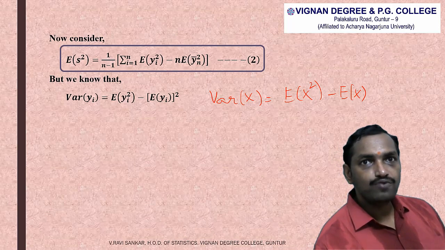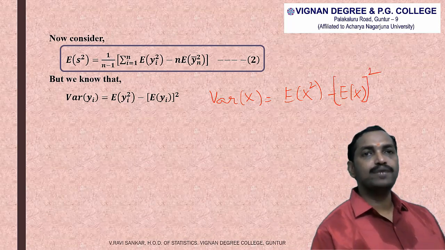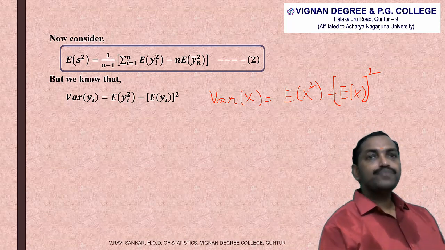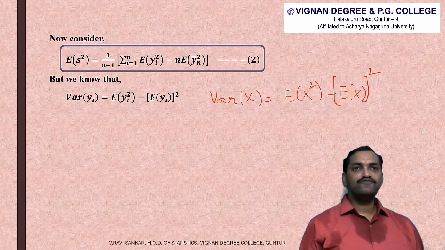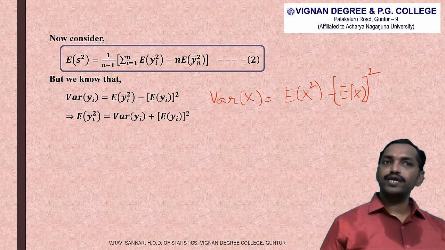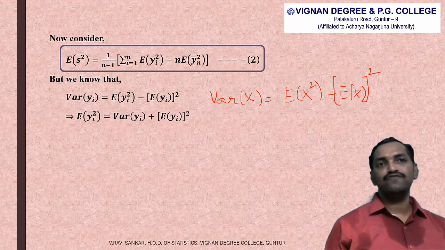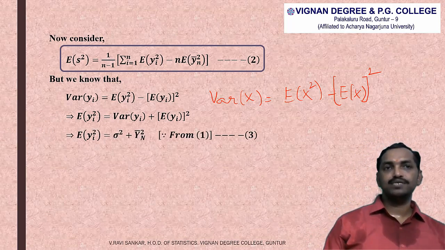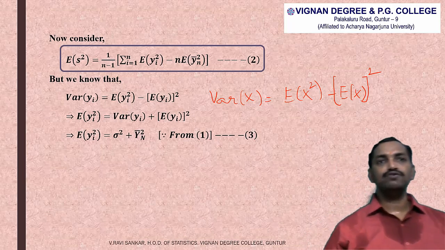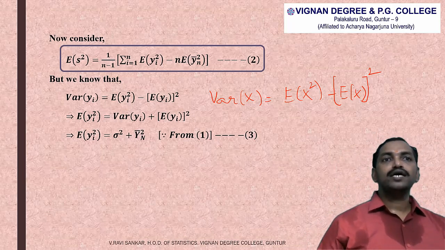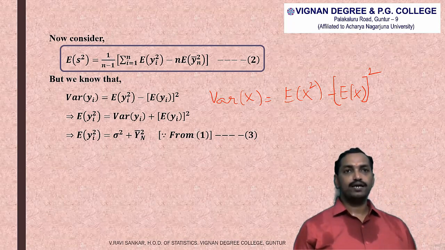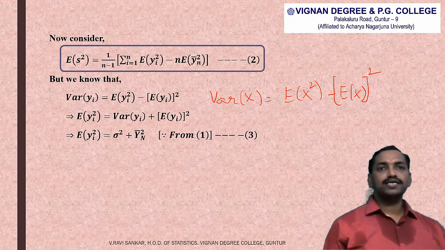Here we are having small yi instead of capital X. So that implies expected value of small yi square can be written as variance of yi plus expected value of yi whole square, and also we saw that variance of yi is sigma square and expected value of yi is Yn bar, so that expected value of yi square is equal to sigma square plus Yn bar square. We are treating this as equation number 3.